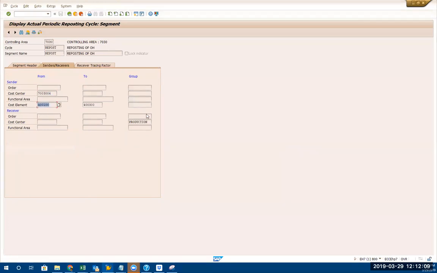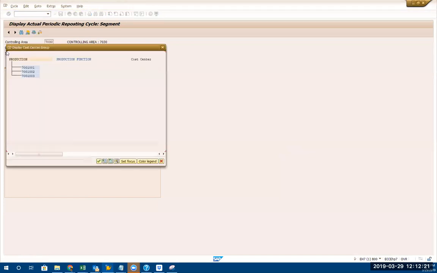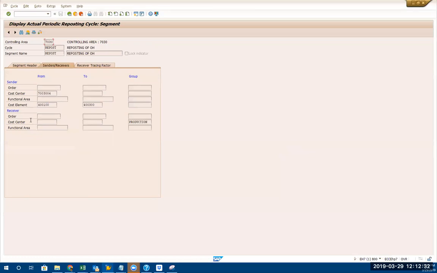Now it's going to the group. See, it is from an individual cost center, going to a group of cost centers. Production is a group. If I double click here, it should take me to the cost center hierarchy. See, in this production group there are 3 cost centers: 1, 2, 3. It goes to the group.